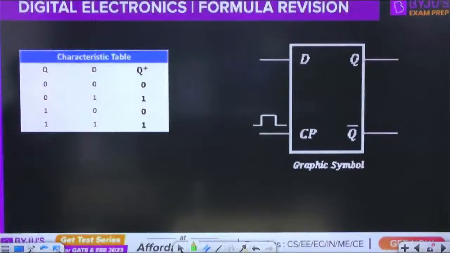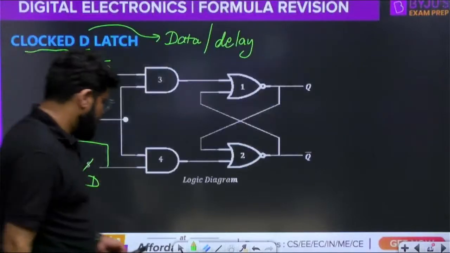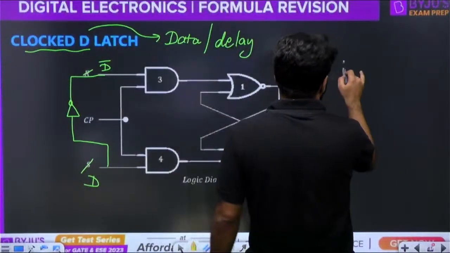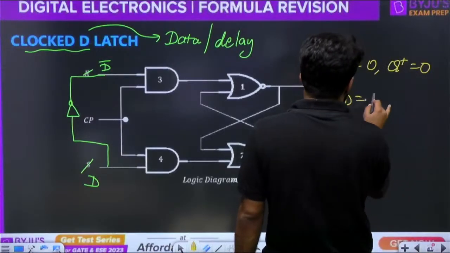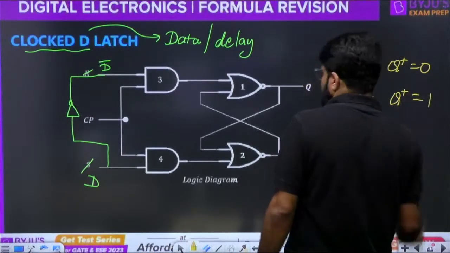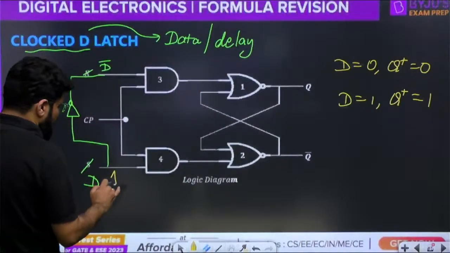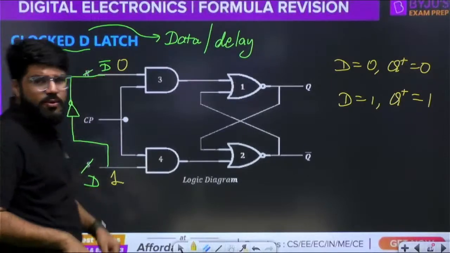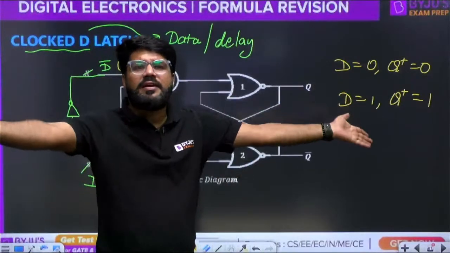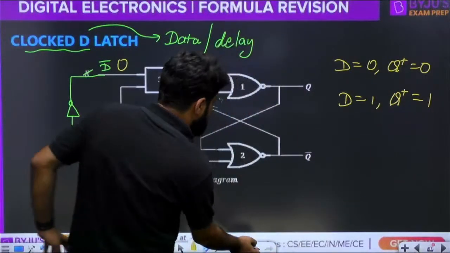This is the table. You can just verify the table. Very simple to observe. इसकी functionality भी मैं यहाँ पे लिख देता हूँ D latch की. D is equal to 0, Q plus is equal to 0. D equal to 1, next state Q plus will be 1. Sir, why? देखो ना. If D is equal to 1, so D complement is already 0. So S is equal to 1, R equal to 0 eventually. S1 R0 is set. तो device को किया set. अच्छा, next condition.